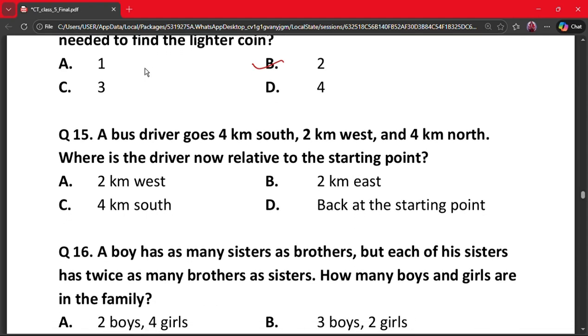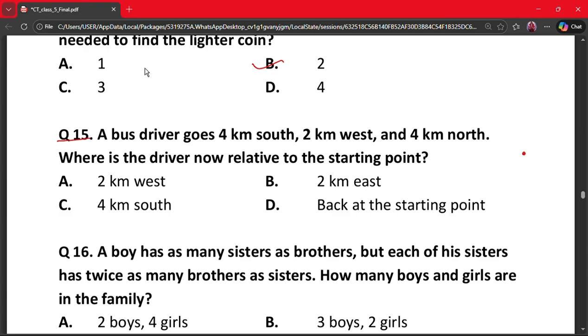Our next question is question number 15. A bus driver goes 4 kilometers south, 2 kilometers west, and 4 kilometers north. Where is the driver now relative to the starting point? A, 2 kilometers west; B, 2 kilometers east; C, 4 kilometers south; and D, back at the starting point. So let's look.